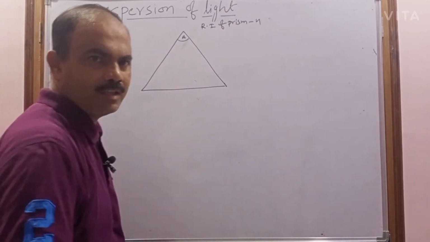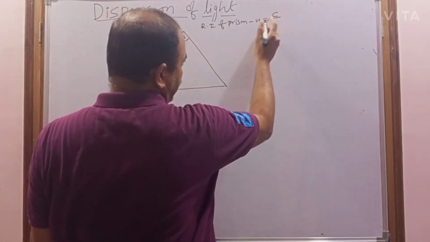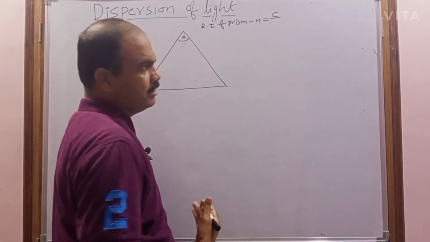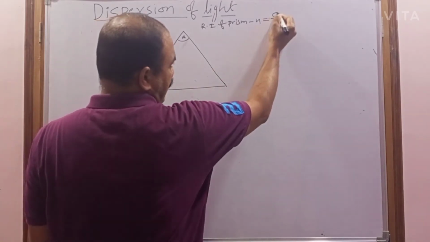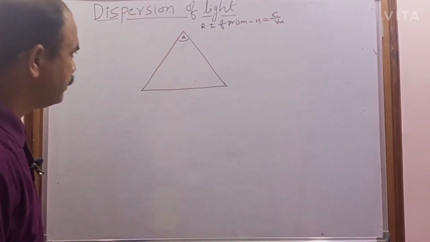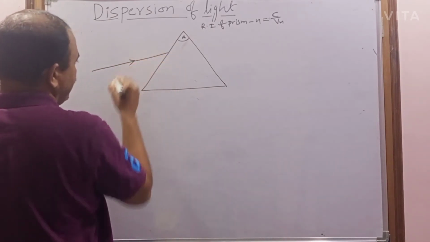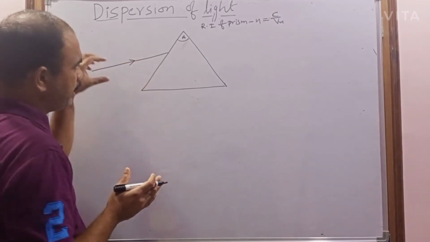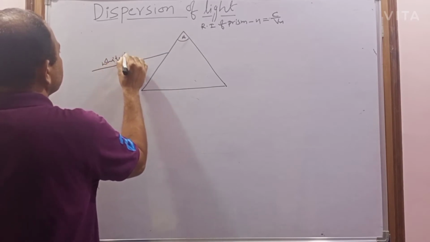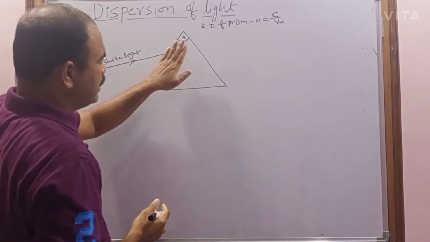Refractive index is nothing but what? The absolute refractive index is simply a ratio of velocities: the velocity of the light in vacuum to the velocity of the light in medium. Remember. Now consider a white light, which is coming in the form of a ray. White light means it contains the 7 colors. This white light, traveling in the form of a ray, is incident on the prism.